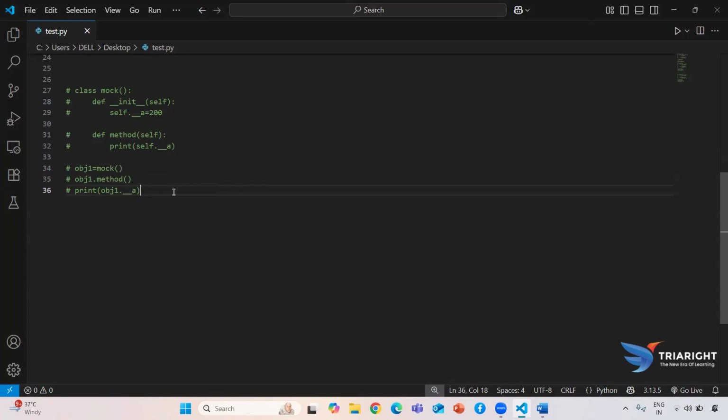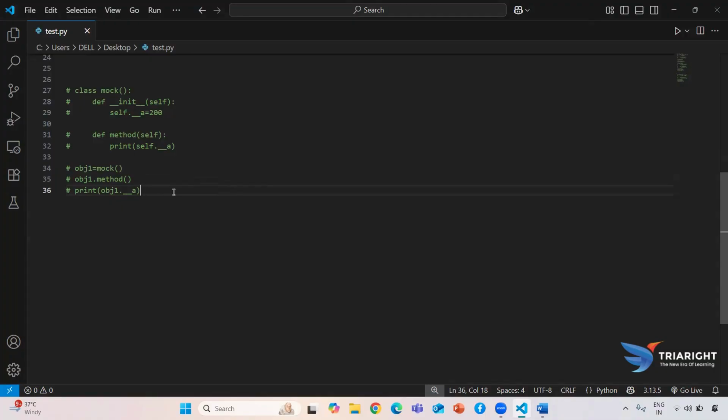So we use the getter to access, and when we want to modify, at that time we use the setter method. What is the use case of the setter method? This method is used to modify the private data members.